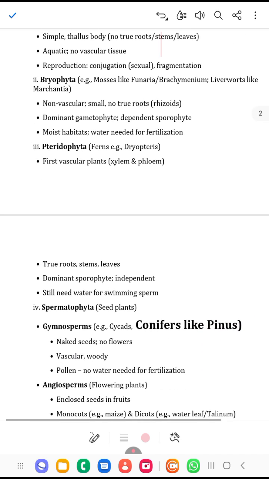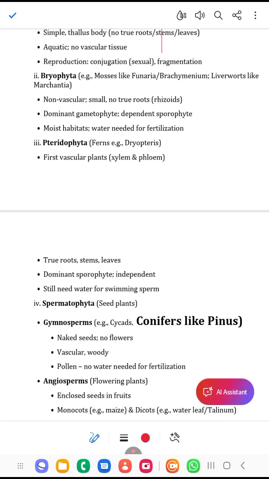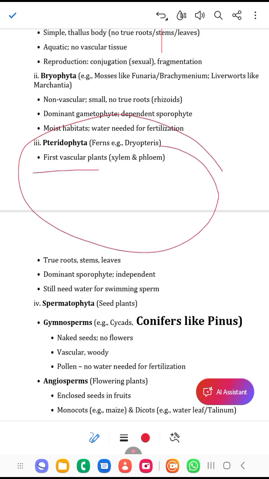Now let's look at the Pteridophyta. They are vascular plants. Pteridophyta is the first appearance of vascular plants. That means they have specialized organs of movement, that's the xylem and the phloem. If you want to know the function of the xylem and the phloem very well, I have made a video concerning that, the internal structure of flowering plants. You can check that video. So they have true root, stem, and leaf. They are dominant sporophytes, and they need water for their swimming sperm.